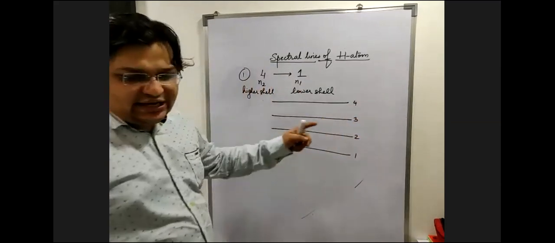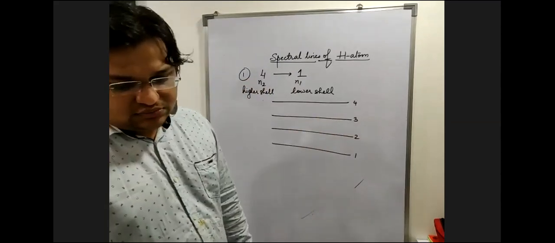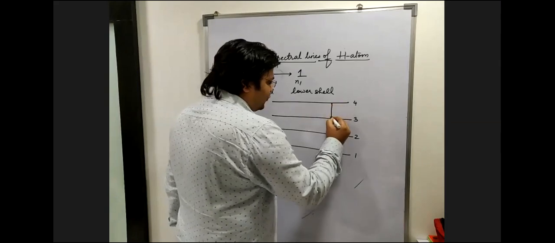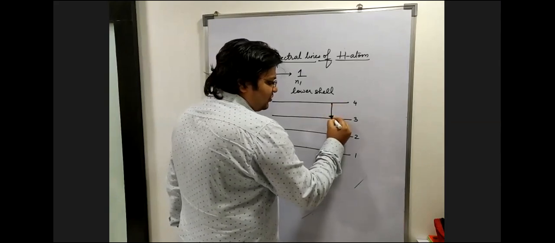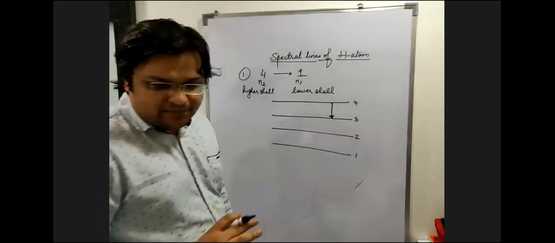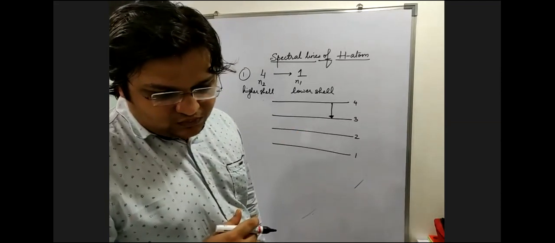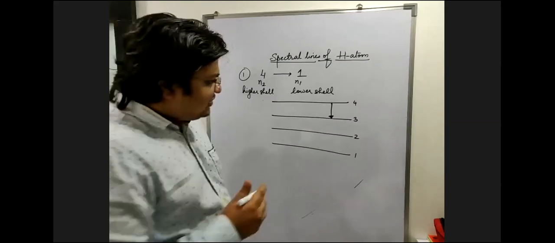How many ways can I reach the third shell? Can I say only one way? Fourth shell, obviously from the top shell. Okay. How many ways can I reach the second shell? So 2 ways. Which way?